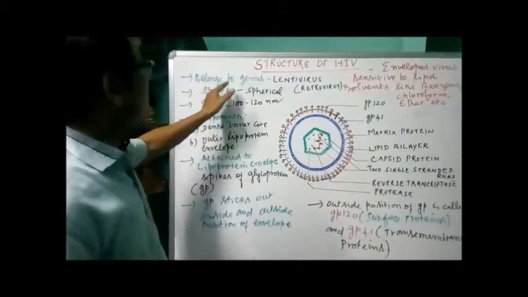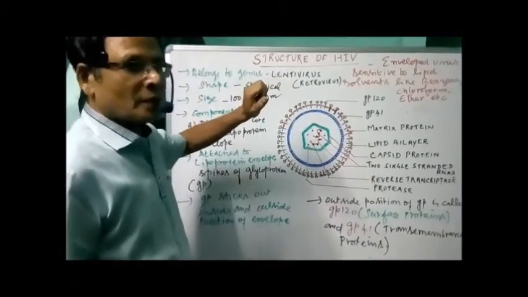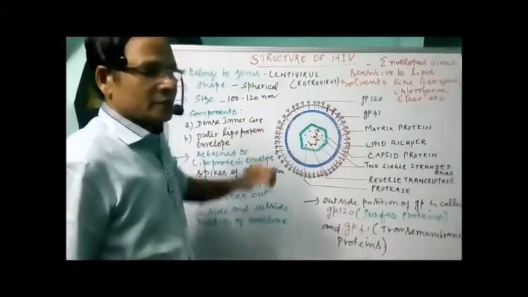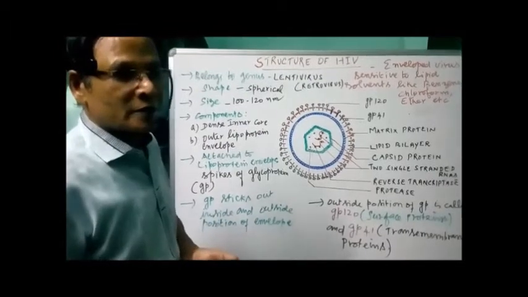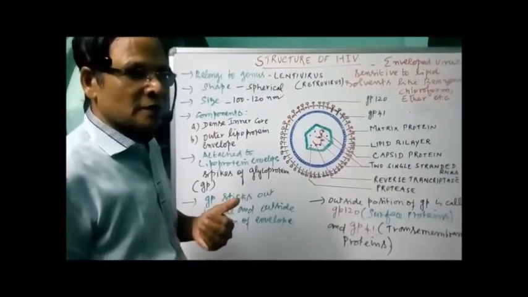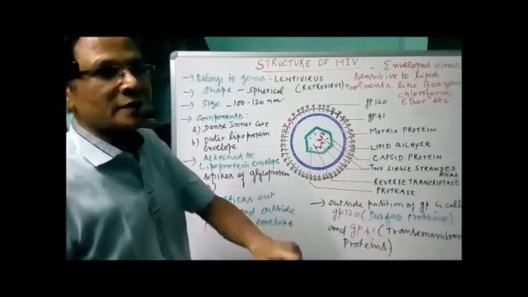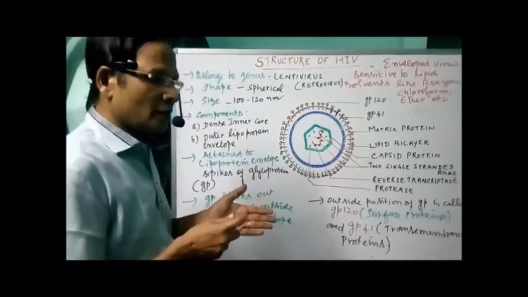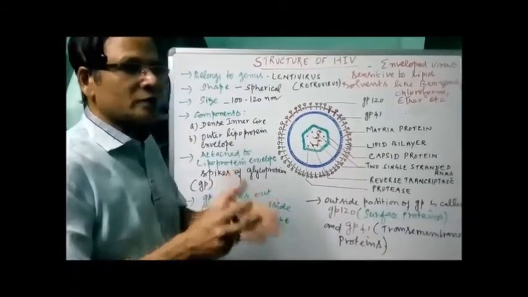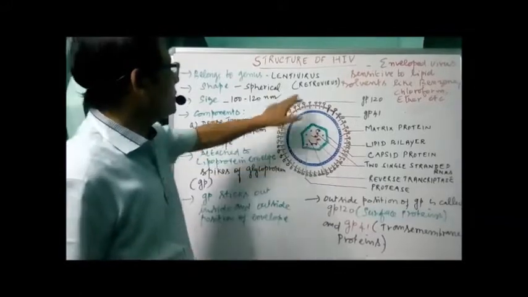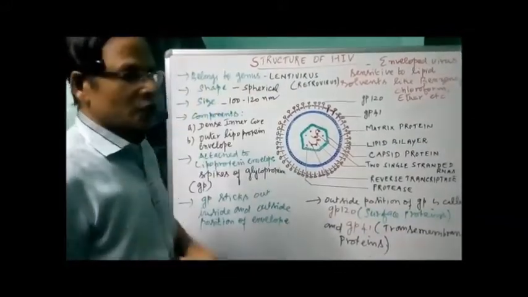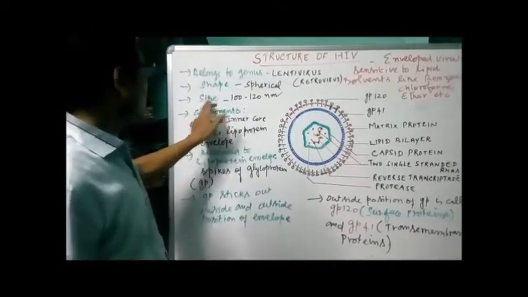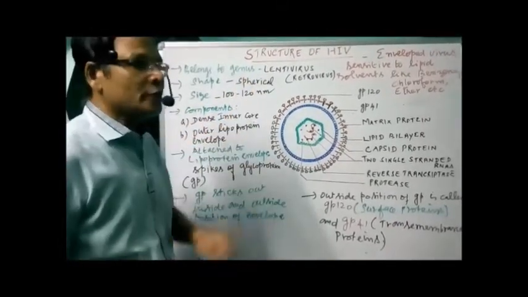Now it belongs to the genus lentivirus, an example of a retrovirus. The meaning of retrovirus is that the virus has the enzyme reverse transcriptase, having the ability to undergo reverse transcription, hence called retrovirus. Now the virus is normally spherical in shape, and the size is 100 to 120 nanometer.